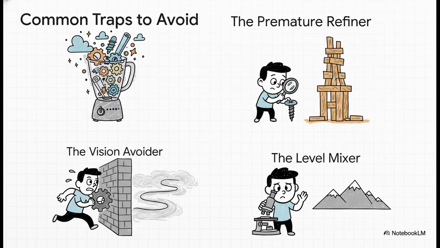Then there's the premature refiner, where you're arguing about a shadow effect on a button that doesn't even work yet. We also have the vision avoider, just diving straight into code with no why. And finally, the level mixer, asking for implementation details when you're supposed to be talking about architecture. Seriously, just avoiding these 4 things will make a huge difference.